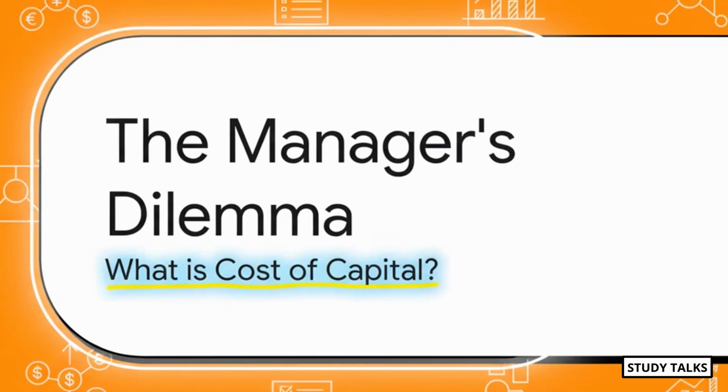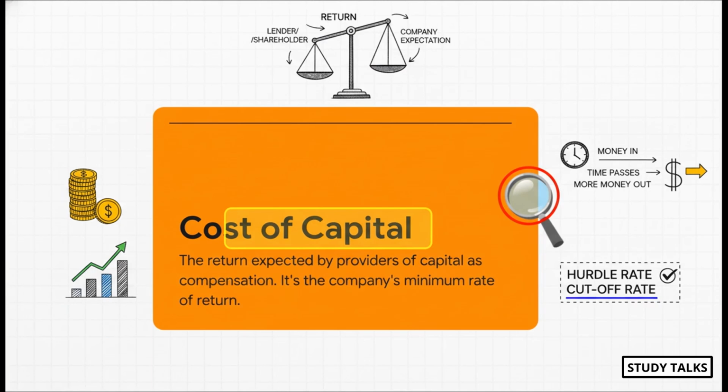Okay, let's get into section 1. So we've got this practical problem, right? Now let's connect it to the theory. So what actually is cost of capital? Think of it like this. It's the rent you pay on money. It's the price for using someone else's cash. I mean, lenders expect interest, right? Shareholders expect dividends and for their share price to go up. Nobody's giving you their money for free. So the return they expect is the cost to your company. You'll also hear this called the hurdle rate or the cutoff rate. It's basically the minimum return a project has to make just to be worth considering.